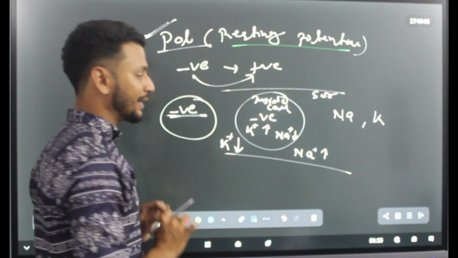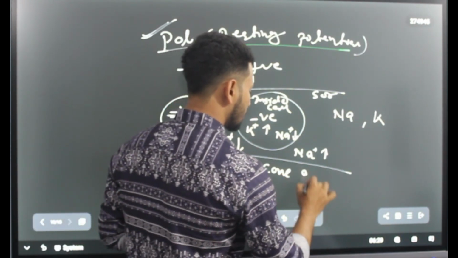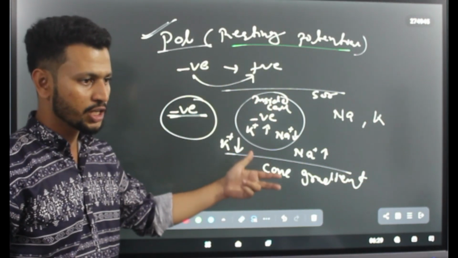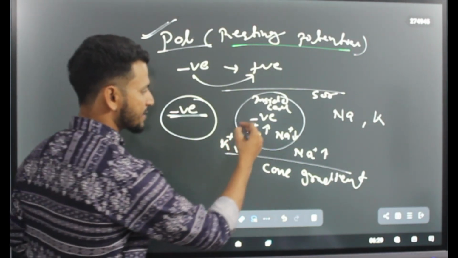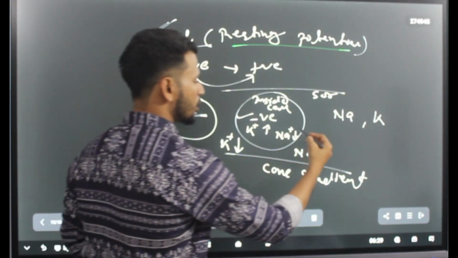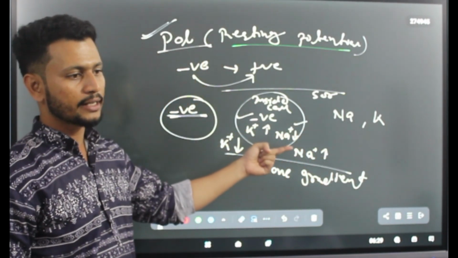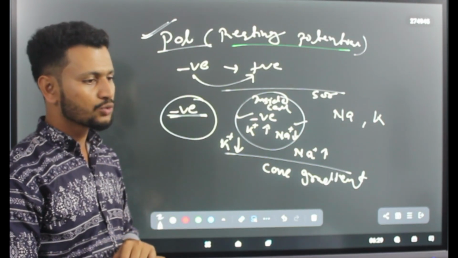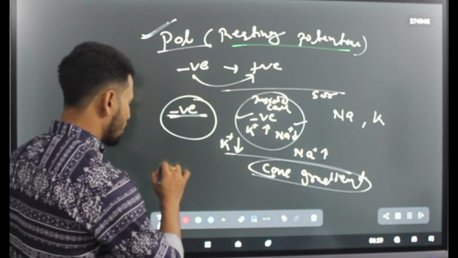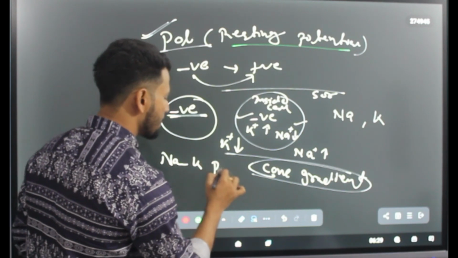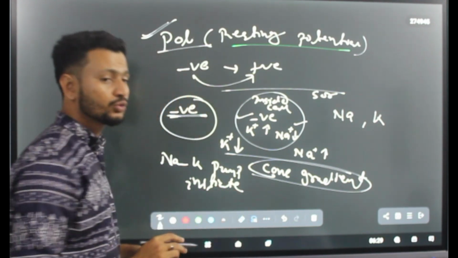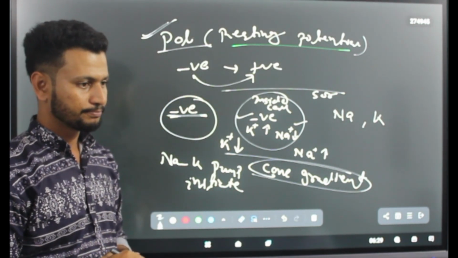which by default creates the concentration gradient. That means there is a difference between the concentrations. Potassium is exhibiting high concentration inside the cell and low concentration outside. Same, sodium has low concentration inside the cell and high concentration outside the cell, which automatically creates a concentration gradient. That means the sodium and potassium pump will initiate.